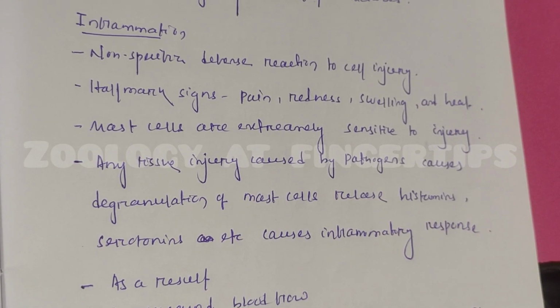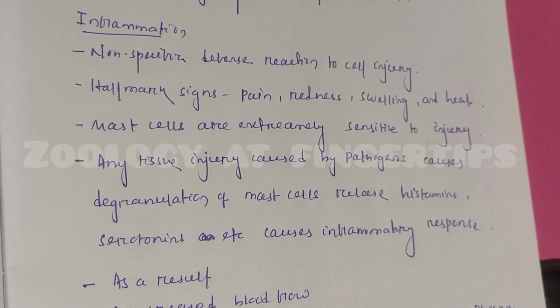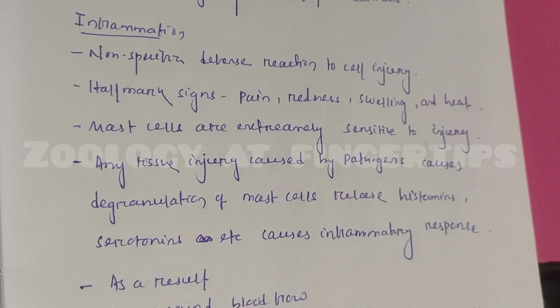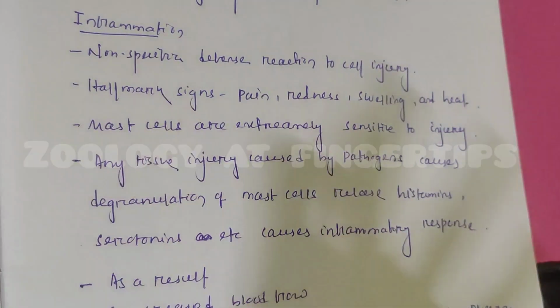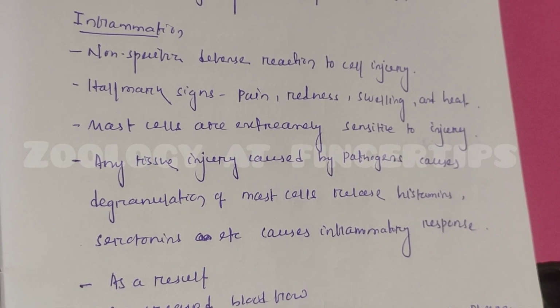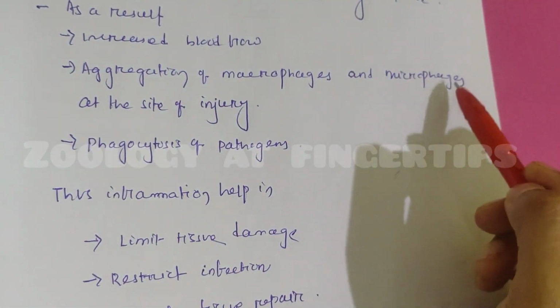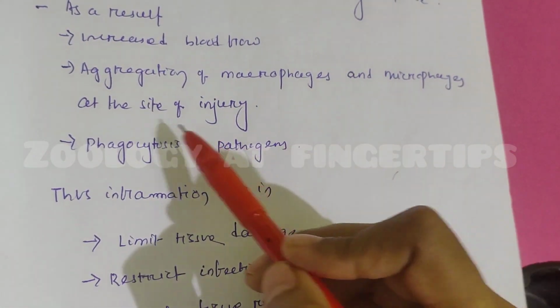The hallmark signs of inflammation are pain, redness, swelling and heat. Mast cells, which are extremely sensitive to injury, are distributed throughout our body. Any tissue injury caused by a pathogen causes degranulation of mast cells, which release histamine, serotonin, etc. that cause an inflammatory response. As a result, there is increased blood flow and aggregation of macrophages at the injury sites.